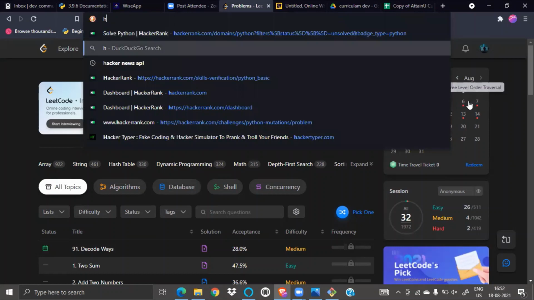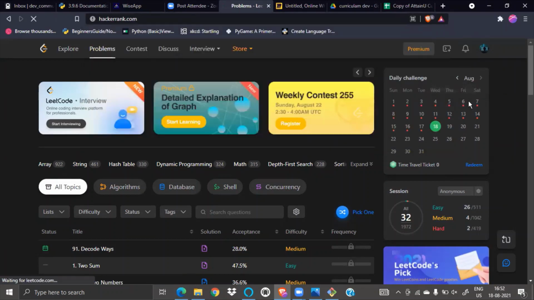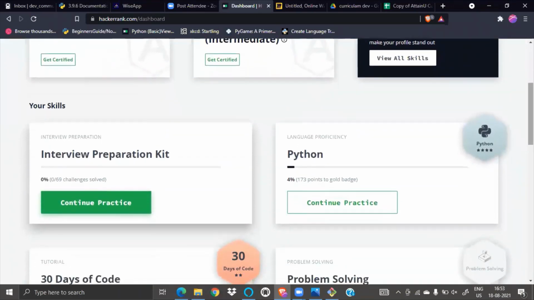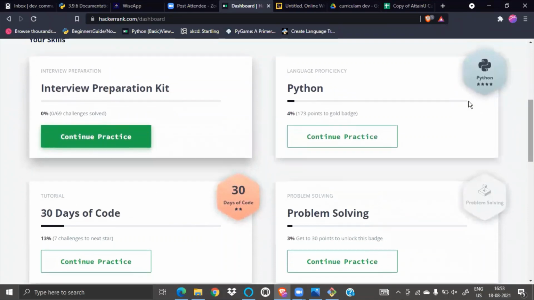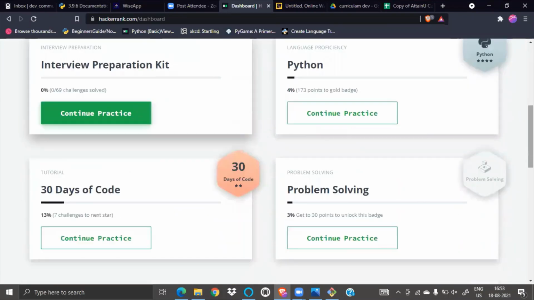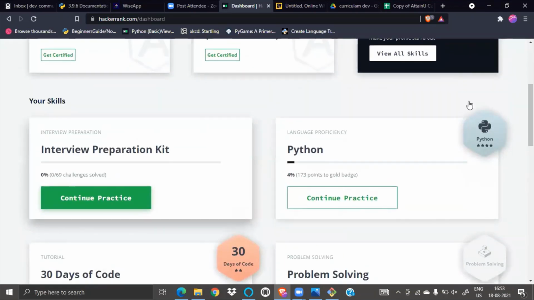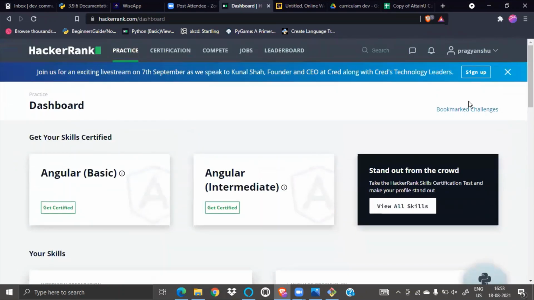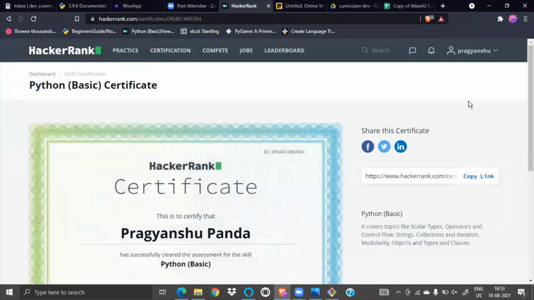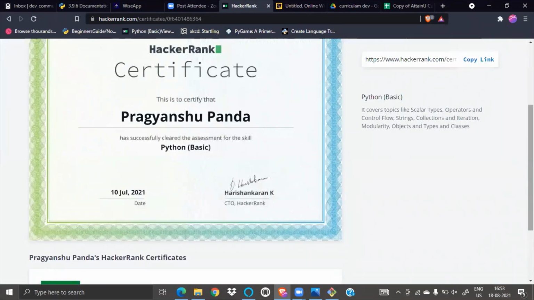This is a pretty good website. When you start your Python, we will start on it. We can do this. Currently I'm a 4-star coder on HackerRank, and just 173 points away from gold. And then after that I can reach gold. There are so many certificates also. If I click on certificates, yes, see, I can get a certificate here also.